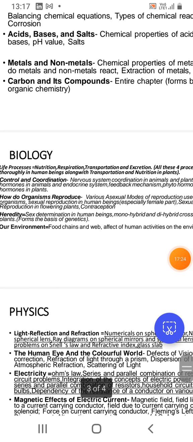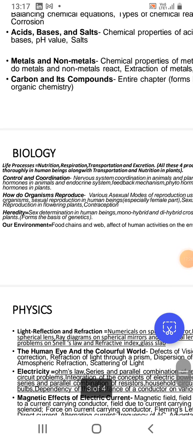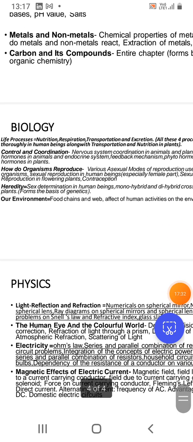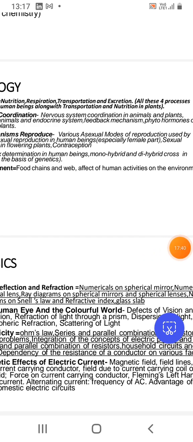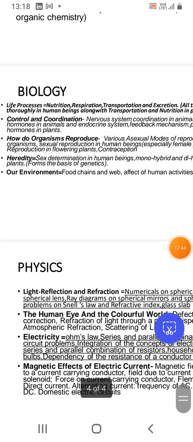And most of the students generally complete the light portions in their vacations, so most of the students generally need to focus more on electricity and magnetic effects of electric current. But at the beginning of the session, in most of the educational institutes, light reflection and refraction is taught. So at the beginning of the session, students need to focus on light reflection and refraction.